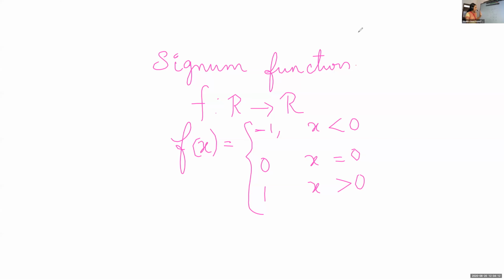Now here, just learn what is the domain, codomain and range of this function. The signum function is defined as minus 1 if x is less than 0. If you take any negative real number, it will be mapped onto minus 1. If the value of x is 0, its image will always be 0. If you take any positive real number, its image is 1.